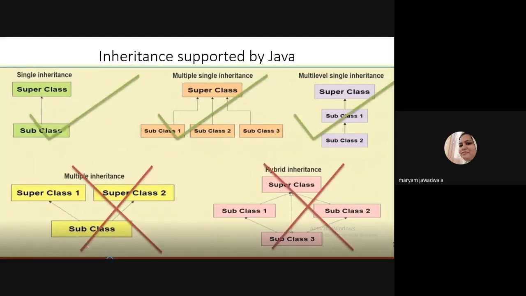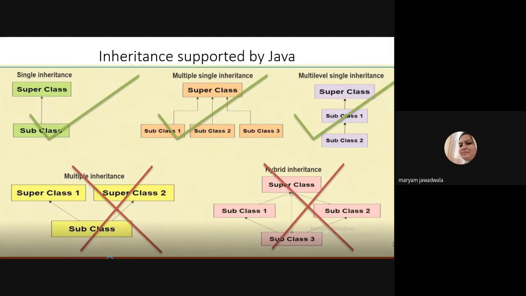Okay, so this slide is visible, I think. Single inheritance, multiple single inheritance, and multi-level single inheritance are supported by the Java language. You can write Java code for single inheritance, multiple single inheritance, and multi-level single inheritance.